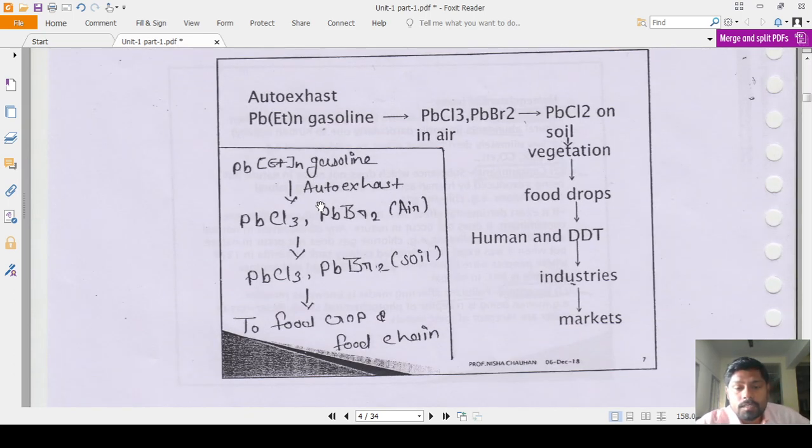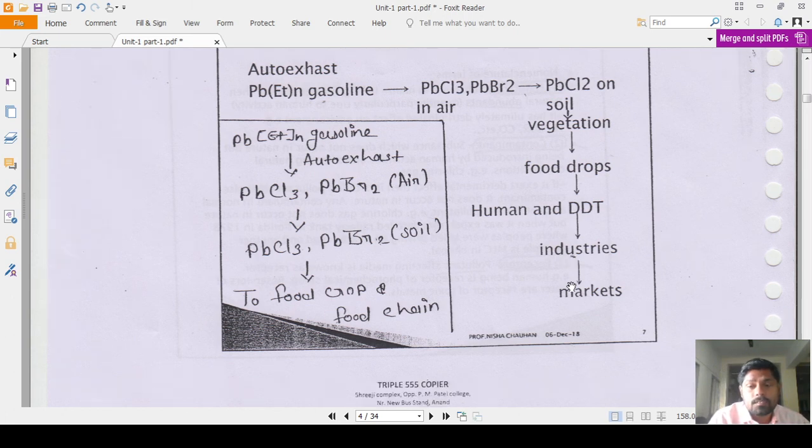Okay, one example is given here, the pathway of a pollutant, that is the auto exhaust, that is the lead present in gasoline, in automobile exhaust, as PbCl3 and PbBr2 in air, and PbCl2 on soil. The automobile exhaust contains the lead from gasoline. That is mixed in the air in the form of PbCl3 and PbBr2. Then this air is mixed with the soil in the form of PbCl2. Then soil is used for vegetation. Then vegetation is used for food crops, and that food is consumed by humans.